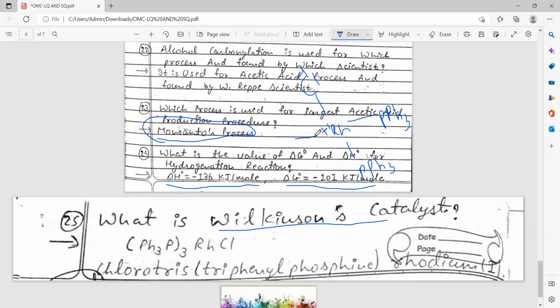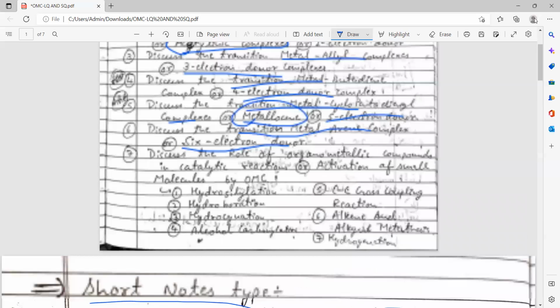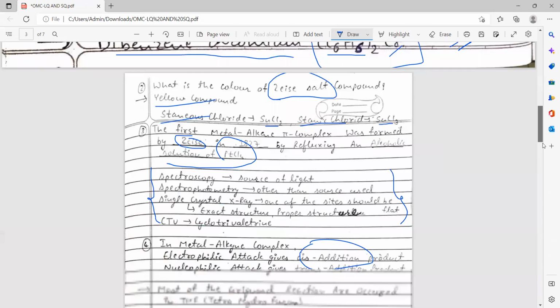So here is the structure of Wilkinson catalyst. Here are the long questions and short questions of organometallic compounds. In my view, the first, fourth, and fifth are the important ones, because generally they are asked in university exams and internal exams also. So here are the short questions.